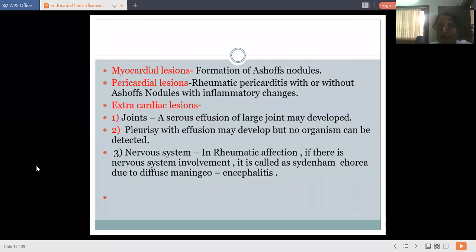Now, the myocardial lesions: formation of Aschoff nodules. Pericardial lesion: rheumatic pericarditis. Then extracardiac lesions, that is, the joints get affected, then pleurisy with effusion, and the nervous system gets affected in rheumatic affections. We call it Sydenham chorea, in which there are uncontrolled movements of the extremities. We call it chorea, Sydenham chorea. So it is due to diffuse meningoencephalitis.